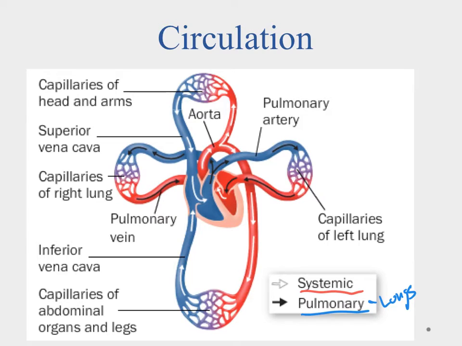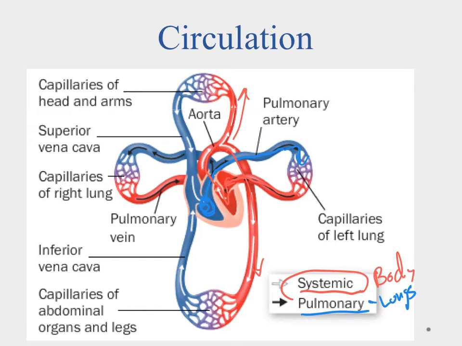You'll notice here that we go out of the right ventricle through the pulmonary artery to the lungs, and in the lungs it swaps over and becomes oxygen rich, and it comes into the left atrium. And there it enters the systemic system, which goes to the body. In the systemic system, it flows down into the left ventricle, out through the aorta, and then it'll go to the various parts of the body.